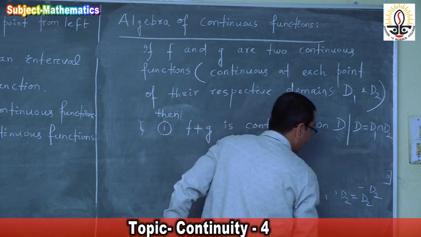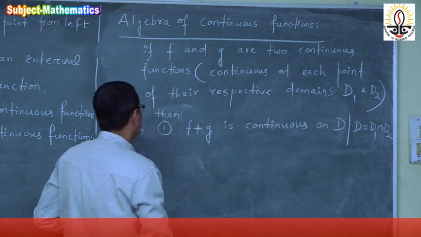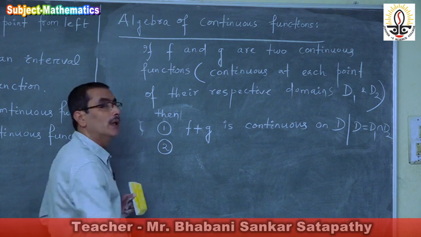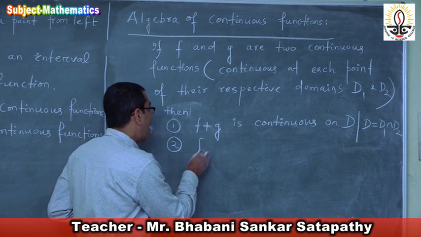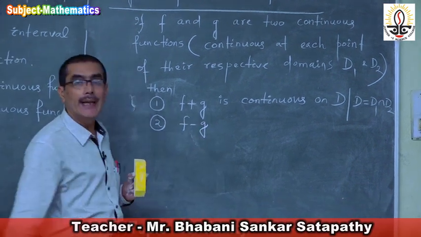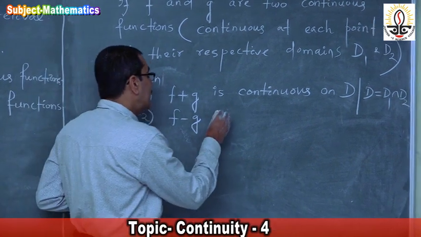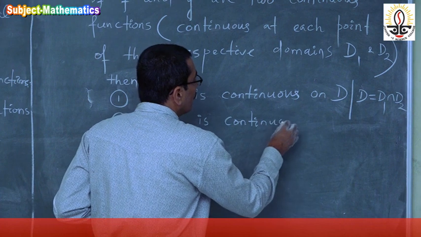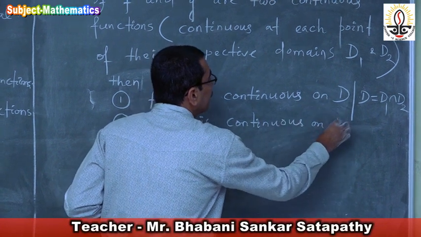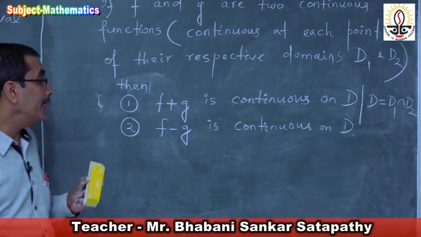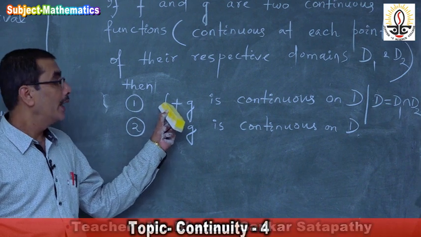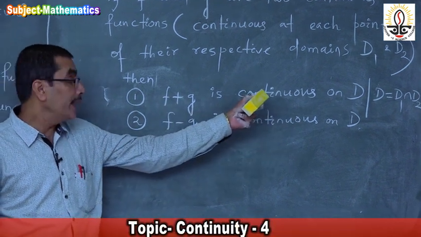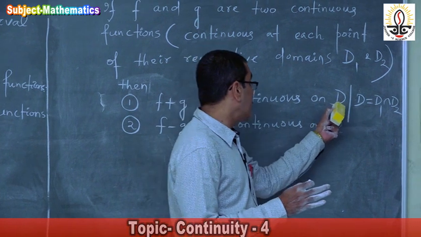Then the second point is f minus g. F minus g is continuous on D, the common set.